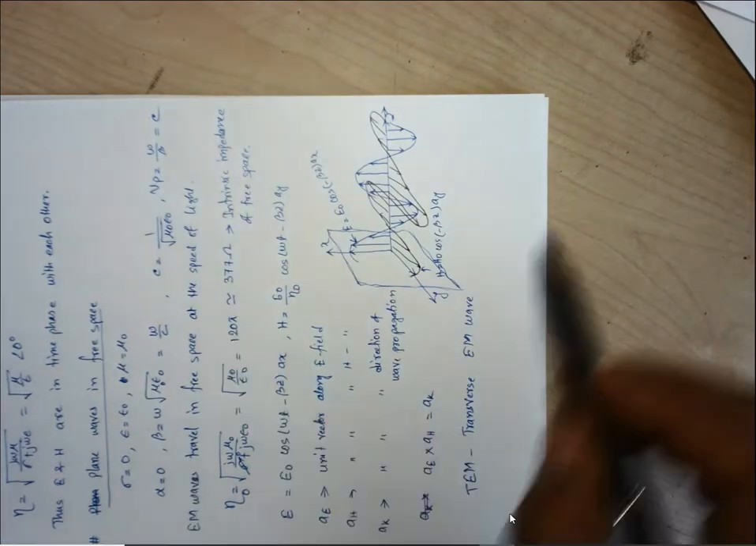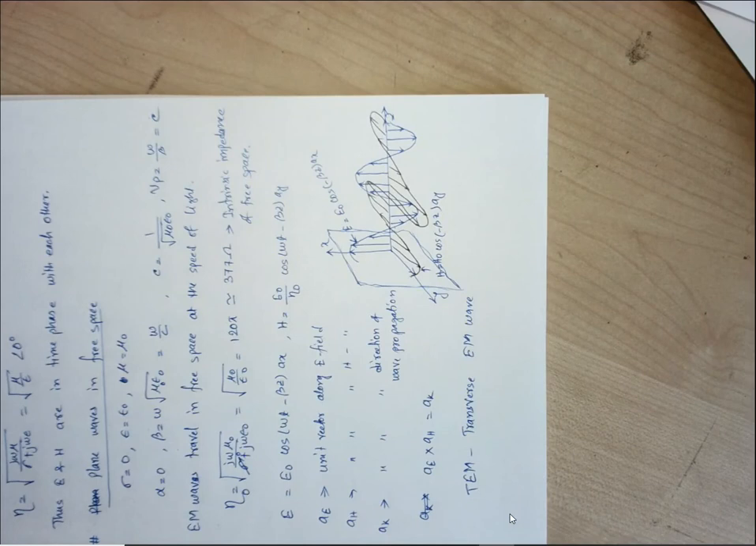That's why this kind of waves, where this scenario comes into picture or this relation maintains, are known as transverse electromagnetic wave. Transverse electromagnetic wave, because fields are lying on a transverse plane and the direction of wave propagation is normal to this plane. Fine.